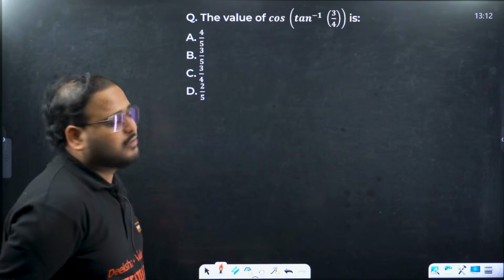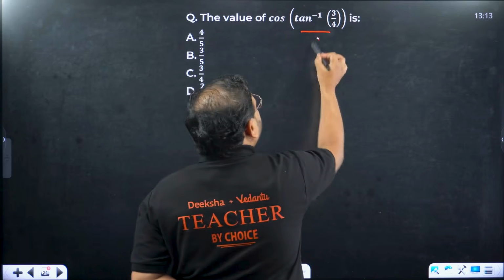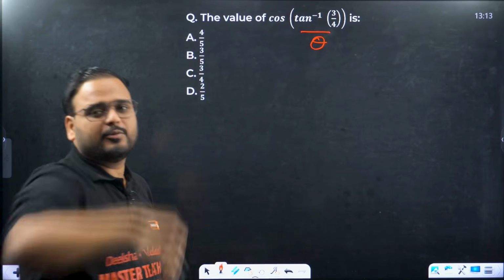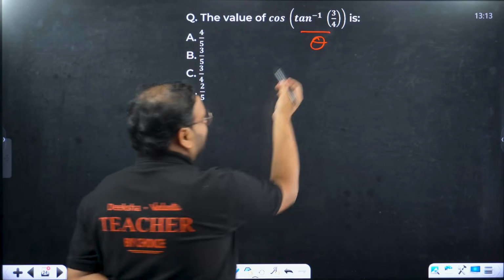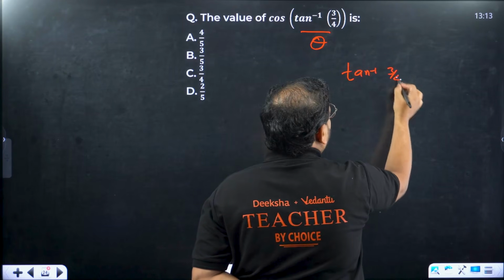Also, tan inverse of 3 by 4. What is this, sir? Very, very simple question. This is basically what you learnt in grade 10 only. You have learned this, no? Now tan inverse of 3 by 4 you have learnt this year.